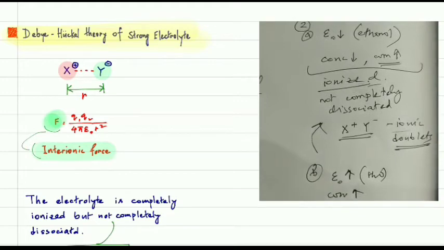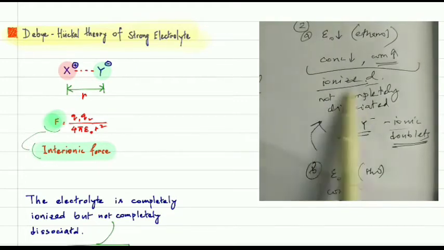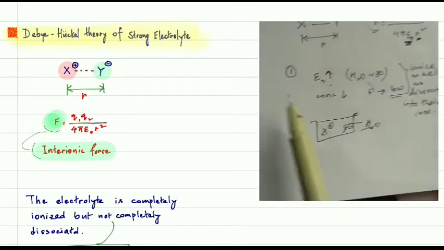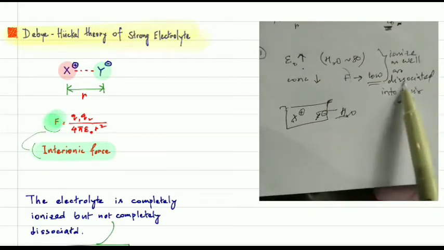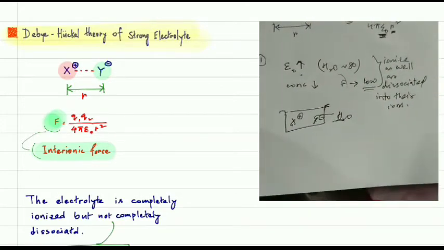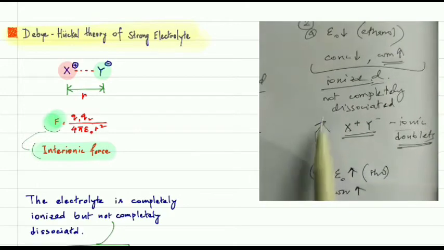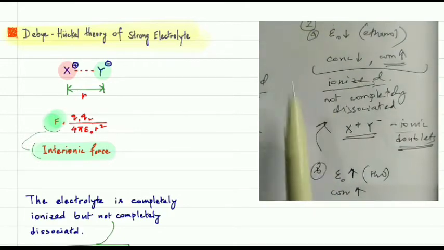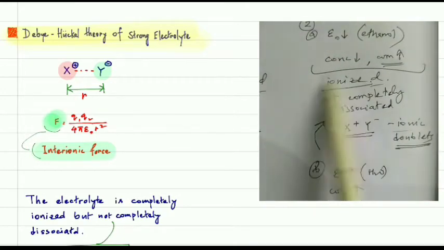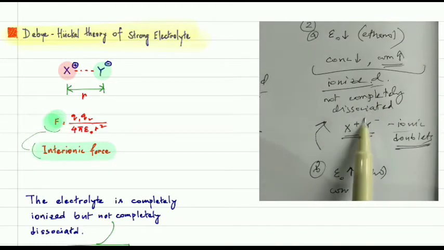According to Debye-Hückel theory, they are completely ionized. In the first case they are completely ionized but not completely dissociated, and in the second, cases A and B, they are completely ionized but not completely dissociated.